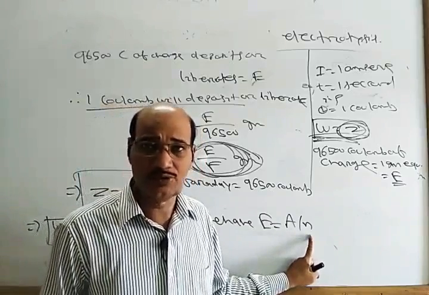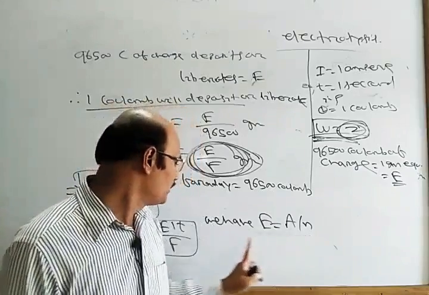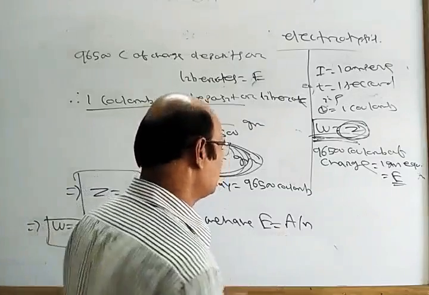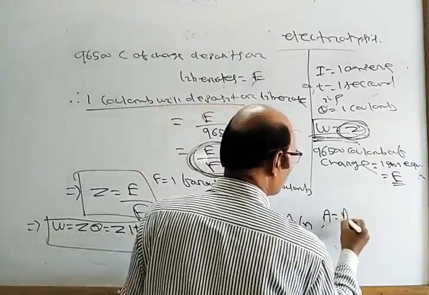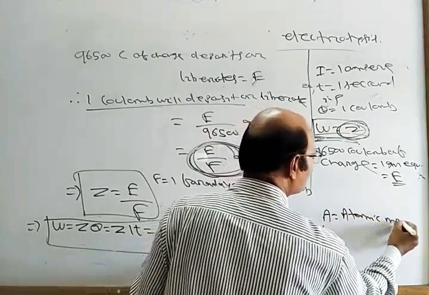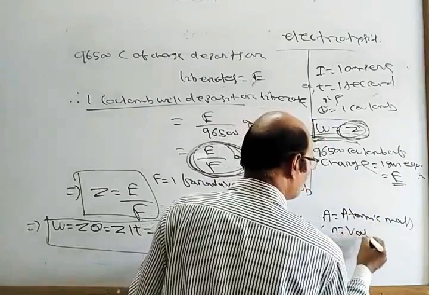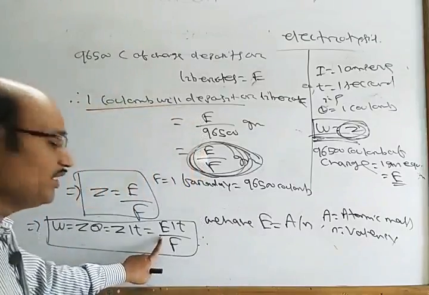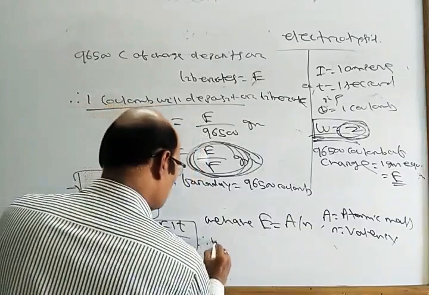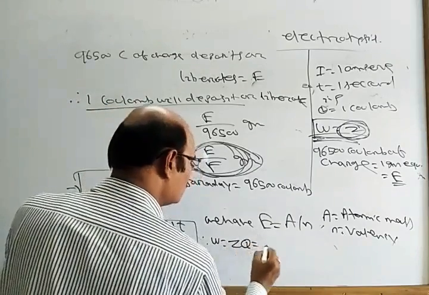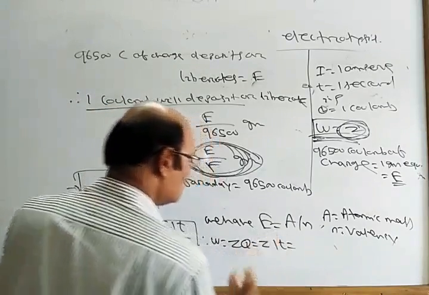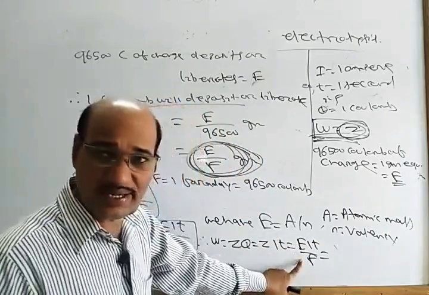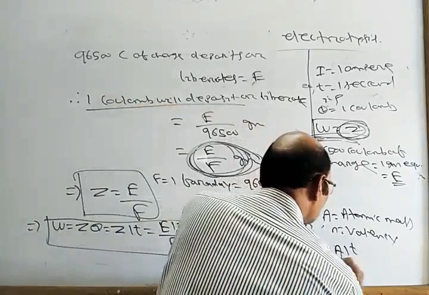If you take an element, copper, silver, anything, equivalent weight equals atomic mass A by valence N. So E equal to A by N, where A is your atomic mass and N is your valency. Therefore what I can write: W is equal to ZQ is equal to ZIT is equal to EIT by F. Here again E equal to A by N, so AIT by NF.